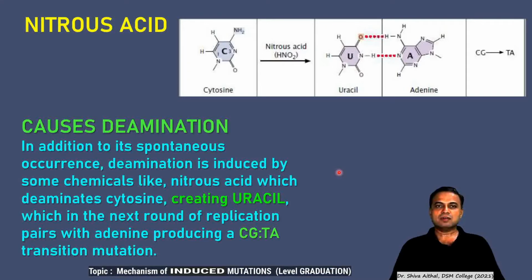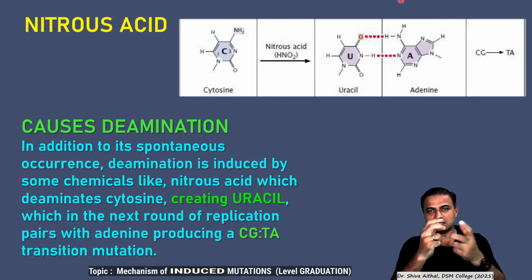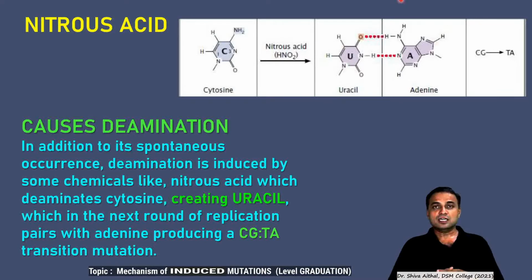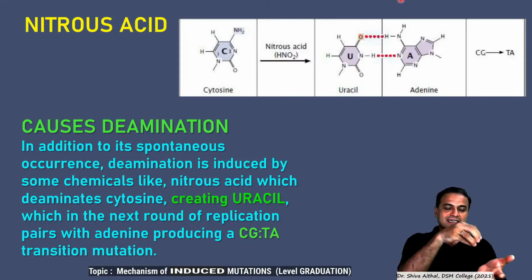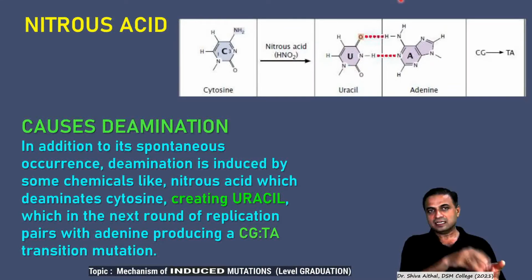Nitrous acid is a chemical which removes the amine group from cytosine and converts it into uracil. So cytosine is converted to uracil by the nitrous acid reaction. In addition, this we have seen in spontaneous mutations. This can happen spontaneously, but without nitrous acid also deamination reactions can take place spontaneously. But if nitrous acid is added in the reaction or in the growing cells, this acts as a potent compound which can forcibly remove the amine group from cytosines, converting them into uracil,